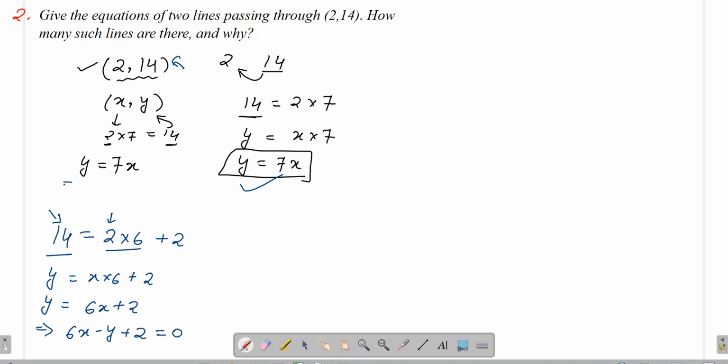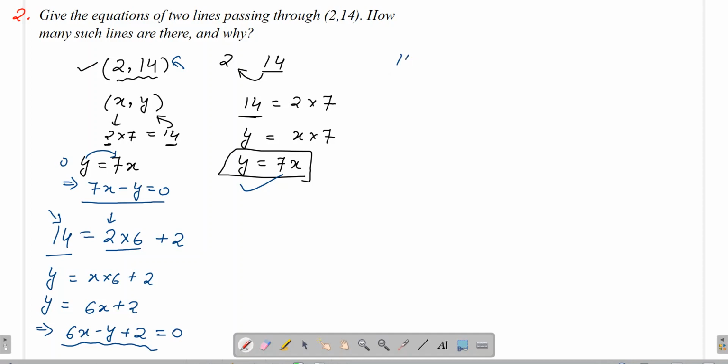This equation also in standard form can be written as 7x minus y is equals to 0. I'll be shifting this to the other side. Here I'll be getting 0, which I have shifted. So the first equation is this, second is this. In fact, we can find few more.